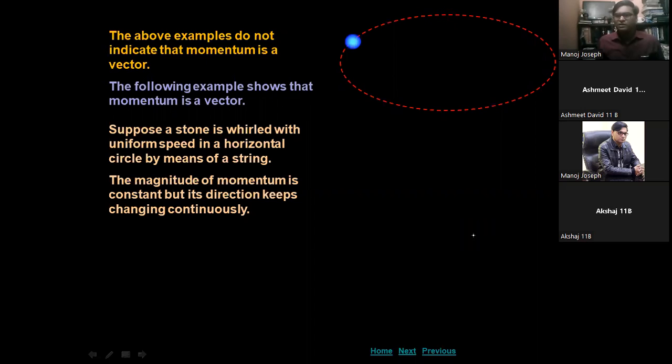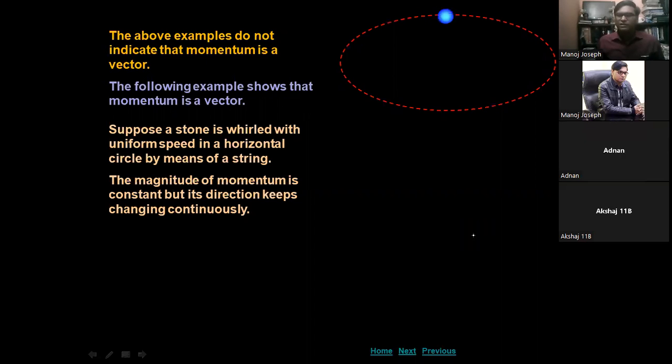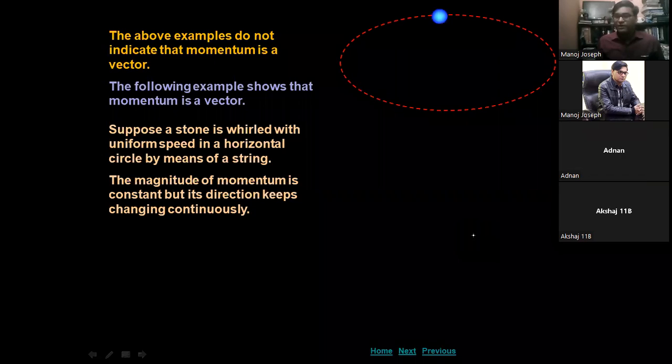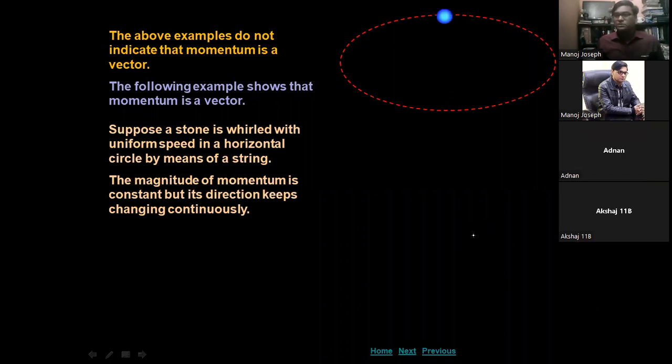Can anyone answer? Yes, because the velocity changes its direction at every point. So the direction of the momentum is also changing, because momentum is proportional to the velocity.